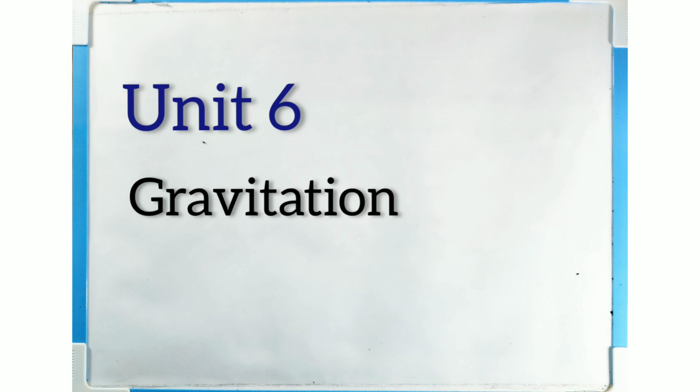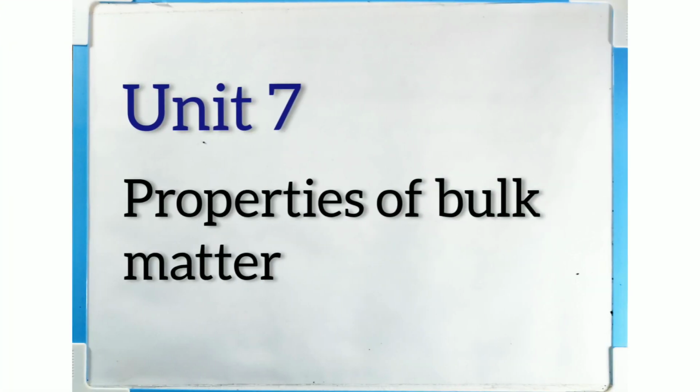Unit 6, gravitation. Now in this unit, we'll study why objects always fall to the ground. We'll be studying about Newton's law of gravitation. We'll also study how we put a satellite to orbit around the Earth. Now, Unit 7, the name of the unit is Properties of Bulk Matter.